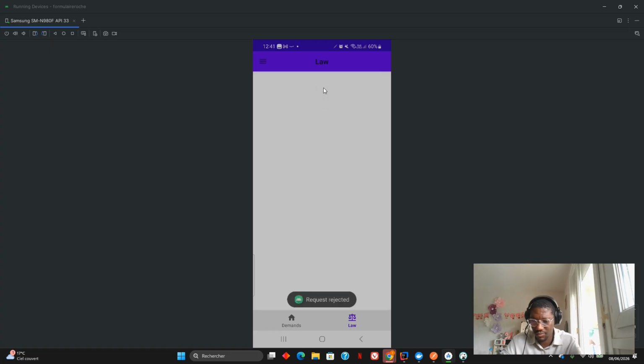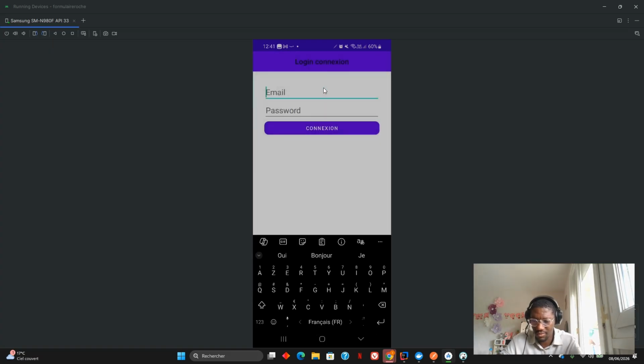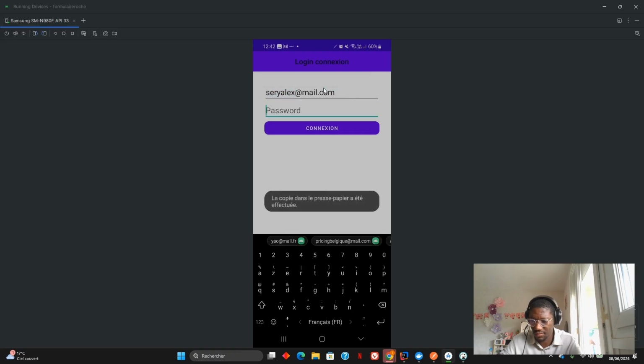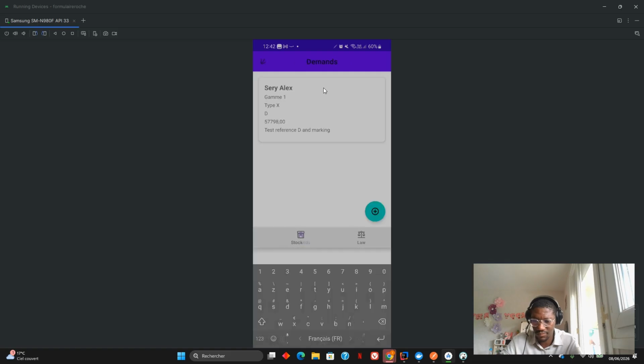Reject. Let's go back as someone from Siri and connect ourselves and see what is happening. Let's connect, paste the password here and see.